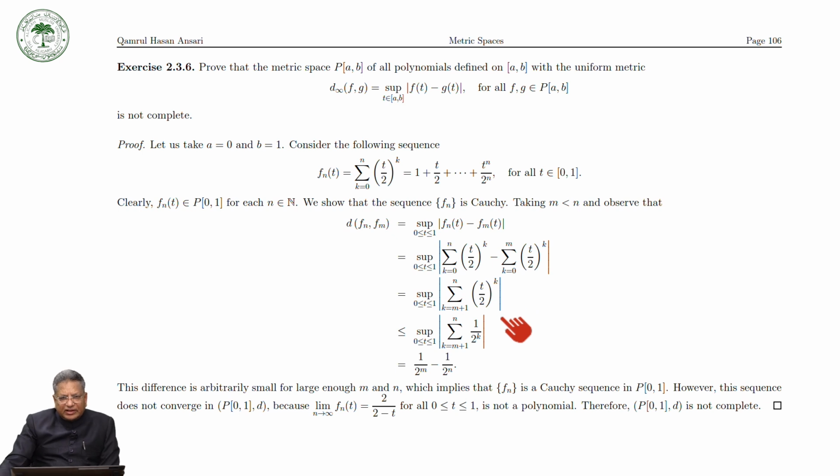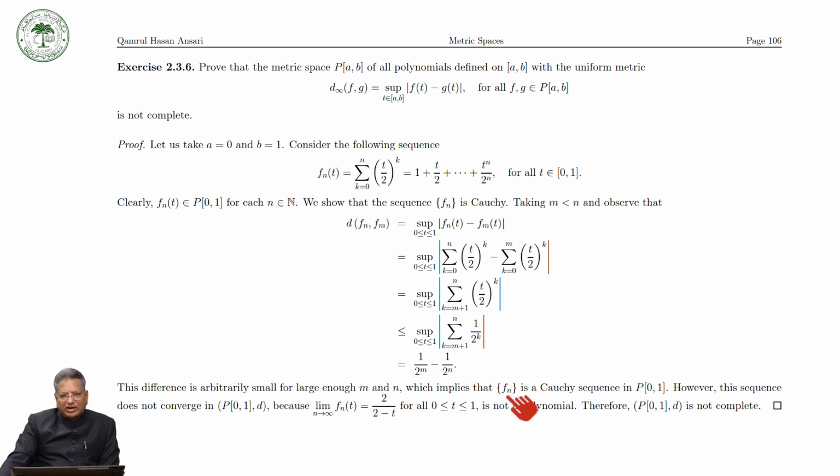Because t lies between 0 and 1, this is less than or equal to the sum of 1 upon 2 raised to the power k, which equals 1 upon 2^m minus 1 upon 2^n, the difference of these terms. As m and n tend to infinity, this approaches 0, and therefore d(f_n, f_m) approaches 0 as m, n tend to infinity.